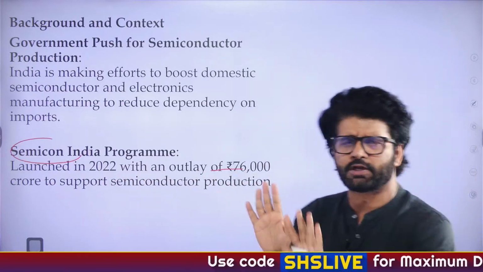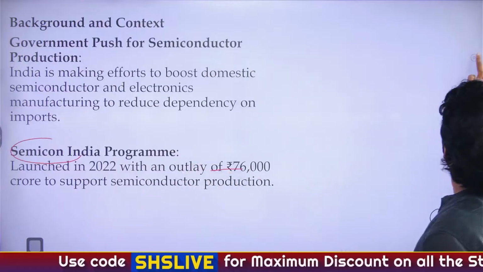So Semicon India program, when was it launched? 2022. Outlay 76,000 crore. You will remember each and everything, don't worry. Just listen to it like a story.